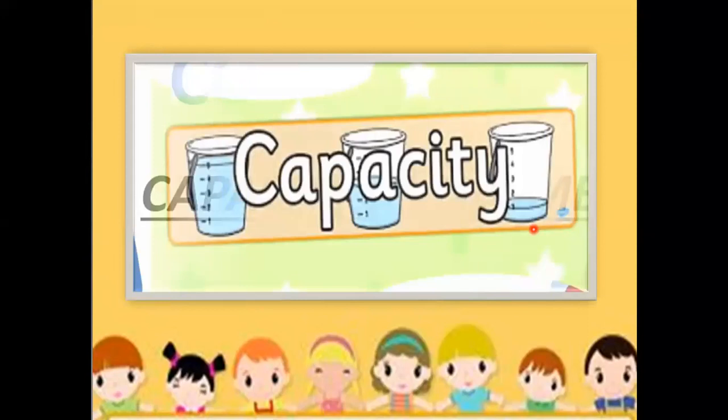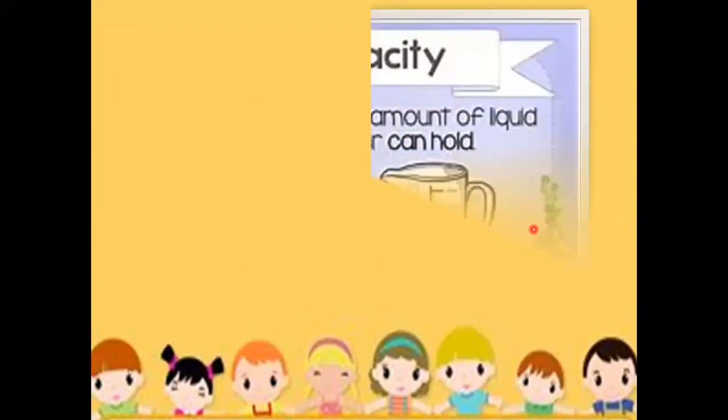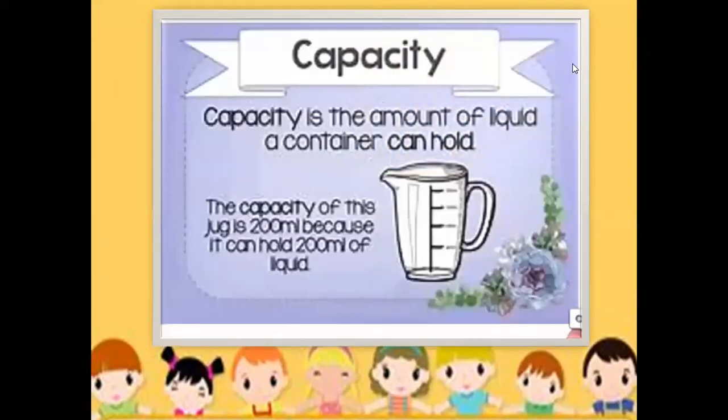Now come to the capacity. What is capacity, or you can say volume? Capacity is the amount of liquid a container can hold. Capacity we always find in liquid. For liquid we use the measurement capacity or volume. We find how much liquid a container can hold.